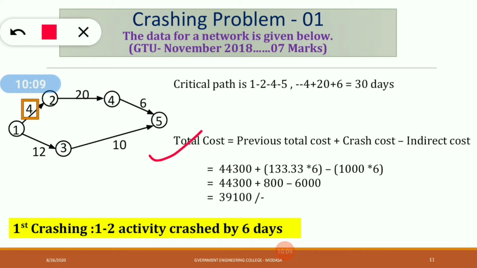Now the associated cost: if we reduce the project by 6 days, then what would be the cost of the project? That cost will be given by this equation. Total cost is equal to previous total cost plus crash cost minus indirect cost.